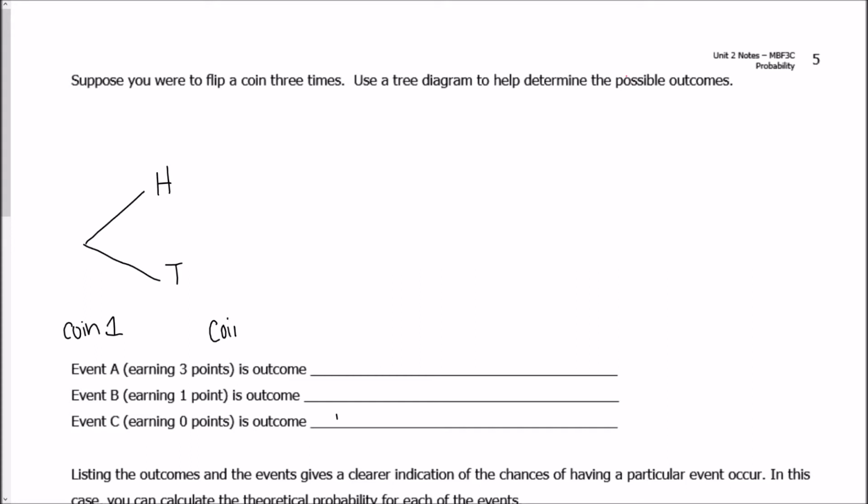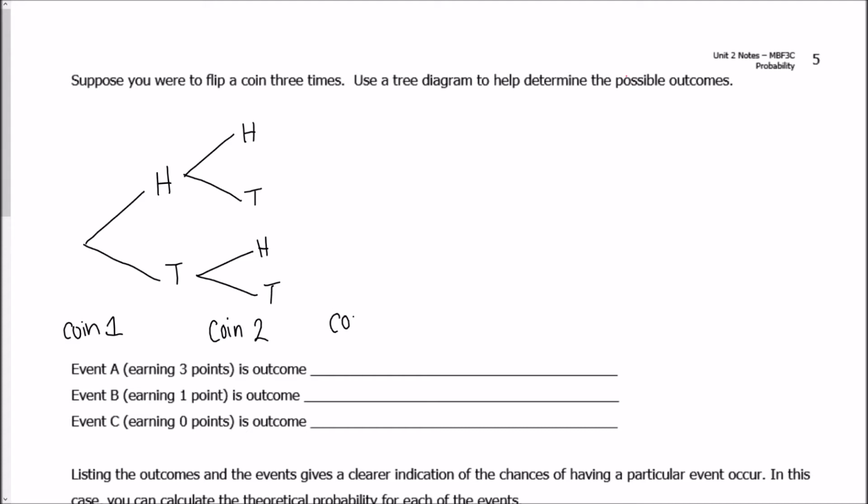Then you flip a coin a second time. So for coin 2, you have two options, but it's off of the possibilities for coin 1. So for example, right here, if I got heads the first time, the second time I flip a coin, I still can get either heads or tails. So this means that if I got heads the first time, then I could get heads followed by heads, or I could get heads followed by tails, okay? And this one right here is saying if I got tails the first time, if I flip a second coin, I've got two options. I can either get heads or tails. So I could get tails followed by heads or tails followed by tails, okay?